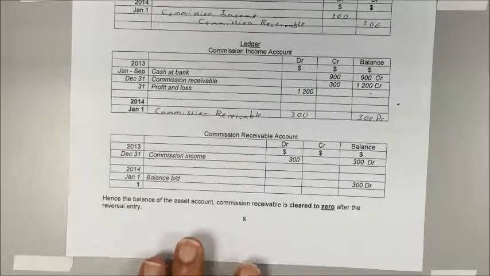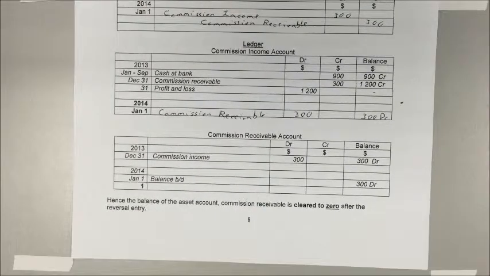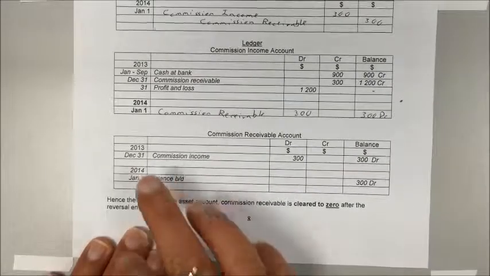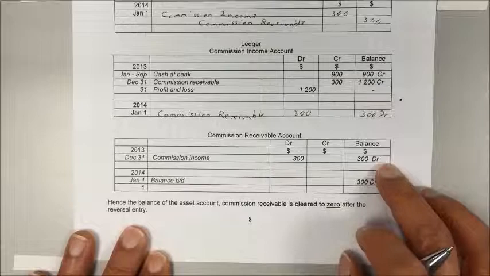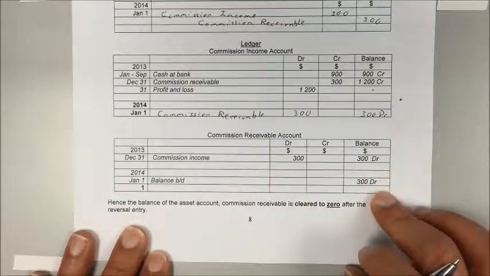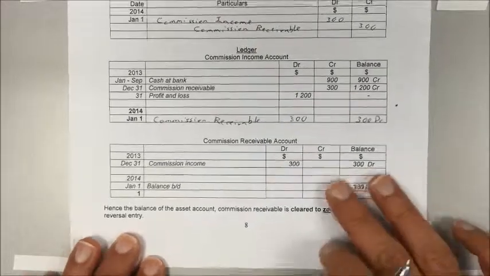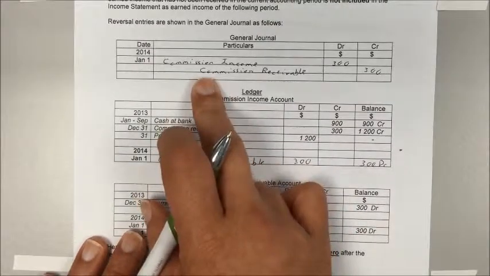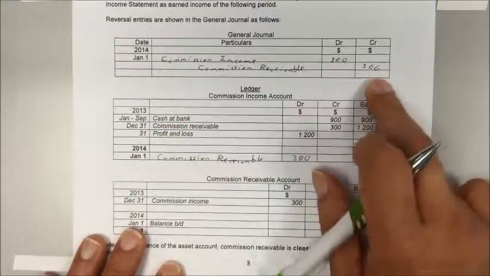Let's take a look at the commission receivable account. Now this is also what we recorded in 2013 and we have a balance brought down of 300 debit for commission receivable. Now when you pass this journal entry, we actually credit commission receivable by 300.